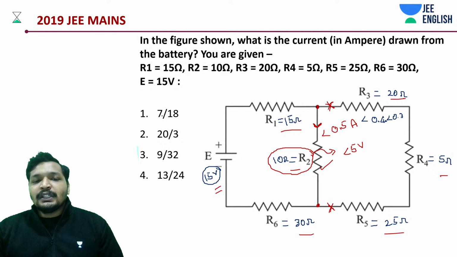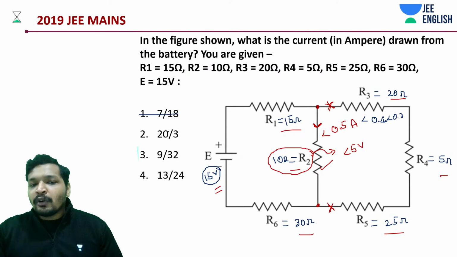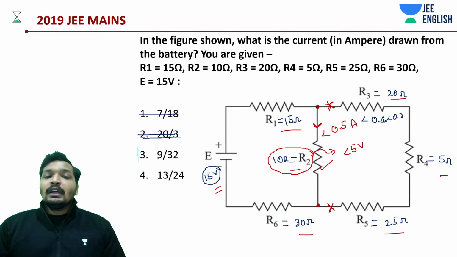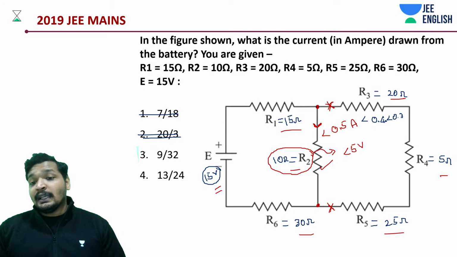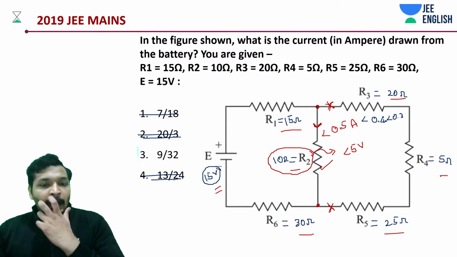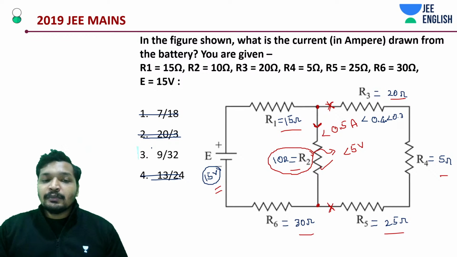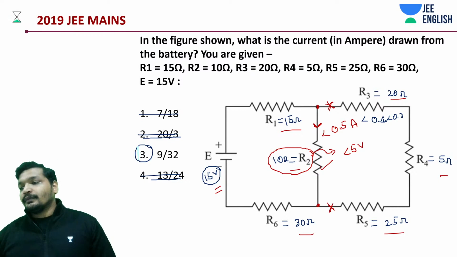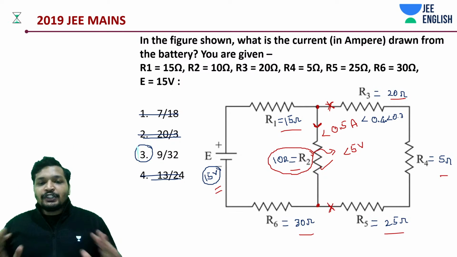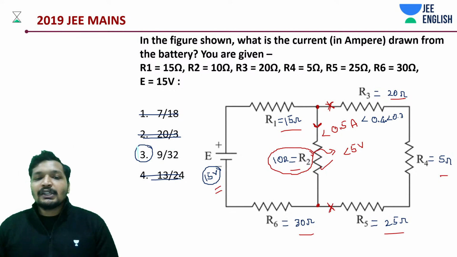Now analyze the options. 7 by 18 is near about 0.5, 20 by 3 is 6.666, 9 by 32 is near 0.4, 0.3, 13 by 24 is near greater than 0.5. Answer should be 9 by 32. This is one of the approaches, a shortcut for solving such a question.